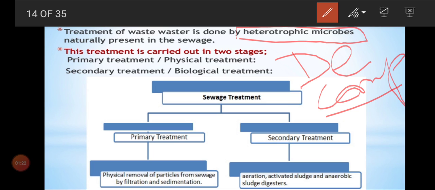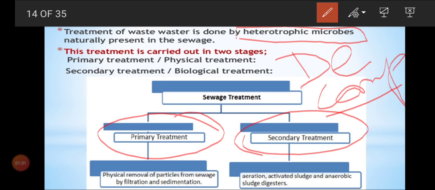And how can sewage treatment be done? By two treatments, children: first primary treatment, second secondary treatment. Primary treatment, P for physical treatment. Here there is no role for any microbes at all. Simply we remove bricks, very solid cloths and other solid material. No fermentation or microbes are involved in this process. That is what we call primary treatment.